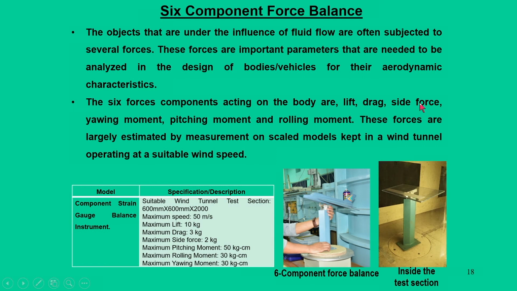Now, for each force we can have a moment. So, we can have a yawing moment, a pitching moment and a rolling moment. The 6 component force balance is a single unit which can measure all three forces as well as 3 moments simultaneously on a given model at a given wind speed. Then we will be able to measure the aerodynamic forces on the body.